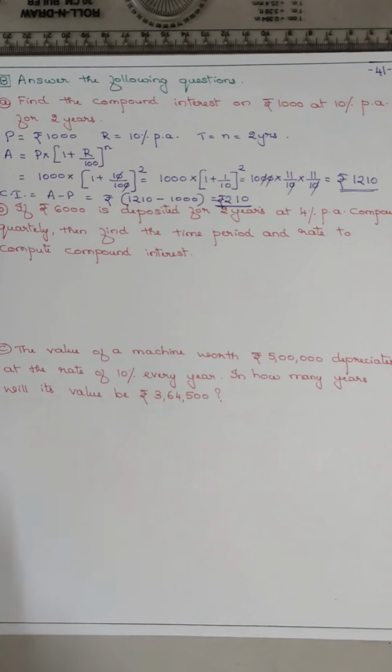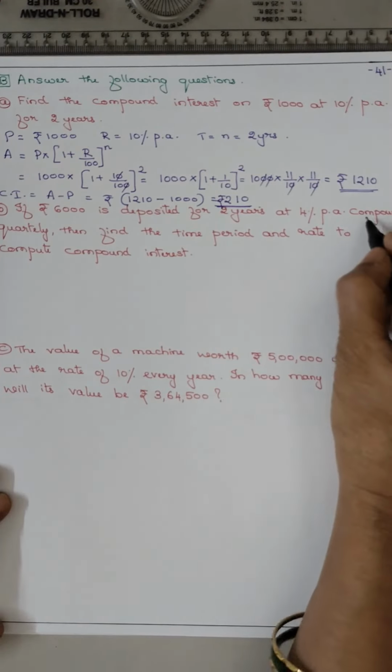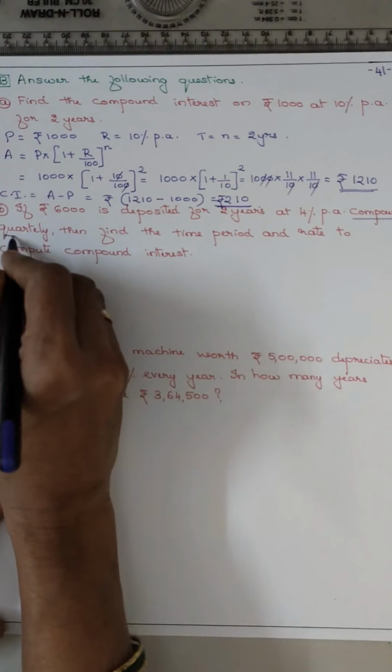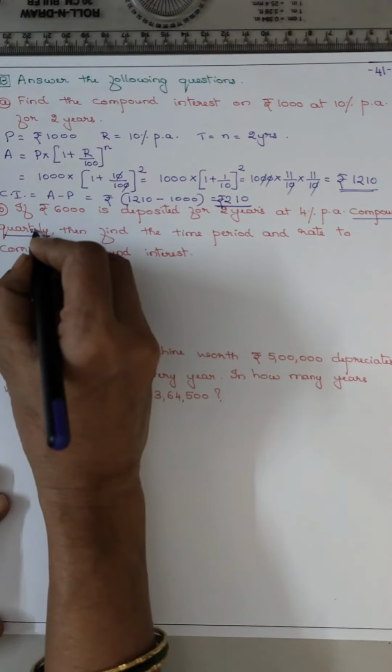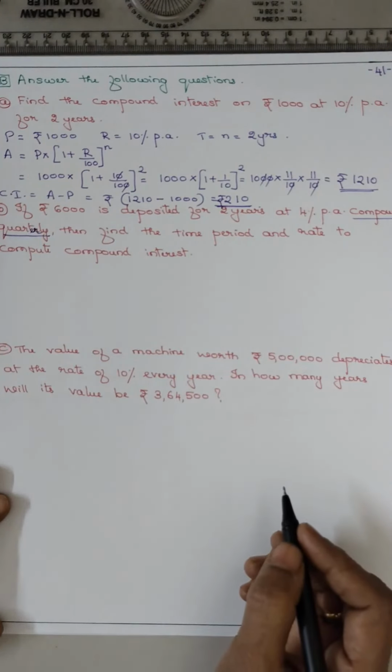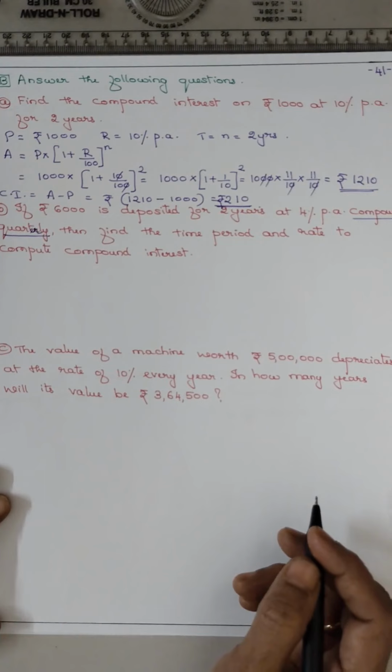If 6,000 rupees is deposited for 2 years at 4% per annum, compounded quarterly, then find the time period and the rate to compute the compound interest.